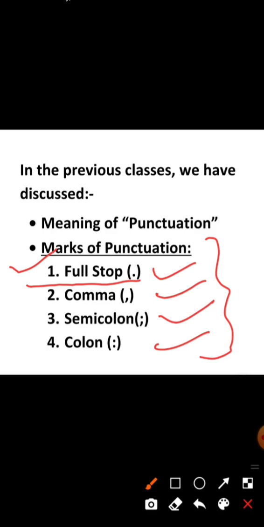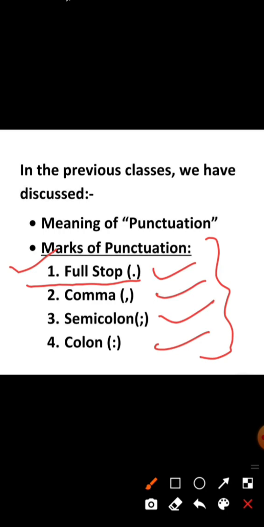For example, I have told you, America, China, Russia, and France have veto power. So when we write this sentence, we will put comma after America, after China, okay, to separate the words.